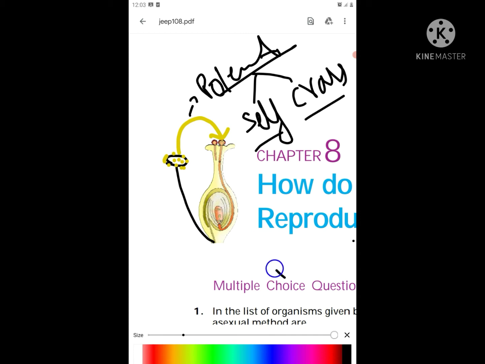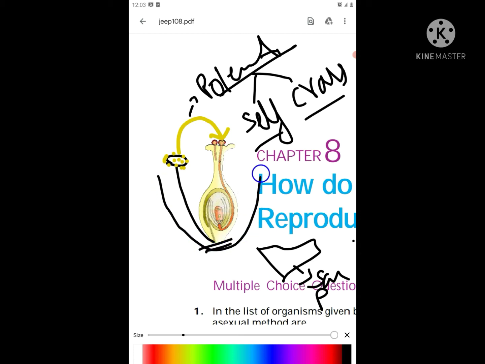Let's take a flower. In a flower, if stamen and pistil are both present, then self pollination happens. In the sense, male parts and female parts are present in the same flower, so the pollen grain will stick onto the stigma of the same flower. So it's self pollination, within the flower. Whereas in cross pollination there are two unisexual flowers, in the sense either only the male part or only the female part is present.